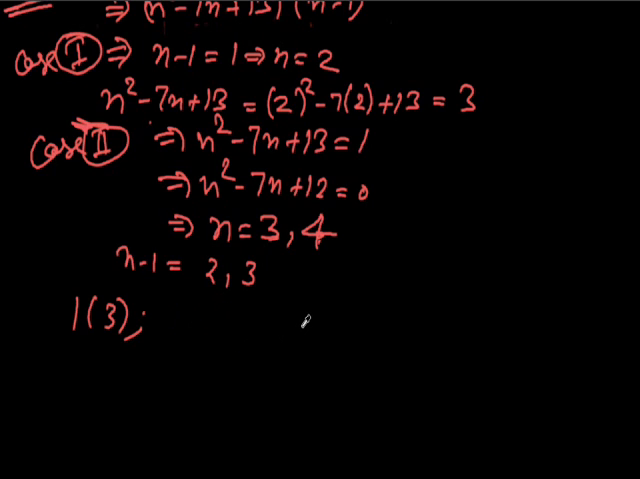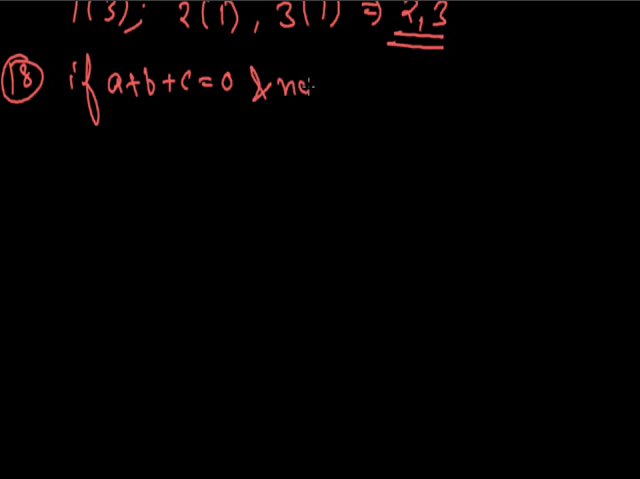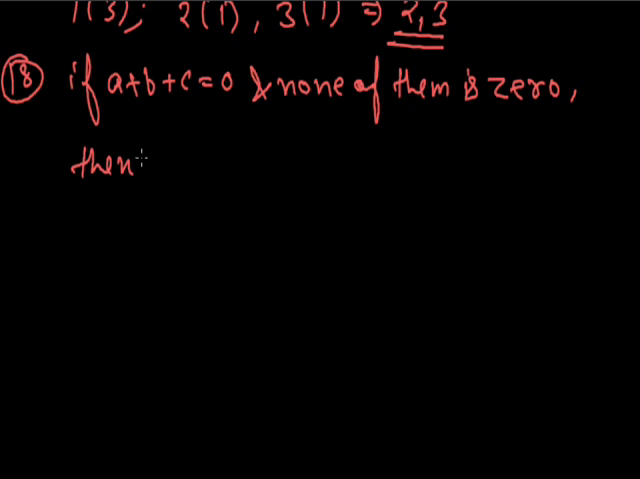Next is question number 18. Question number 18 is, if a plus b plus c is equal to 0 and none of a, b, c is 0, then find the value of a raised to power 4 plus b raised to power 4 plus c raised to power 4 upon a square b square plus b square c square plus c square a square.